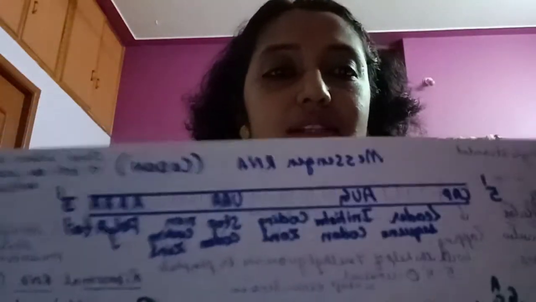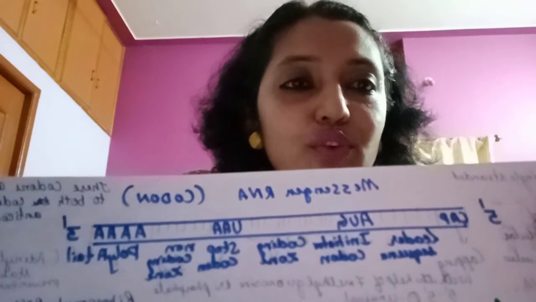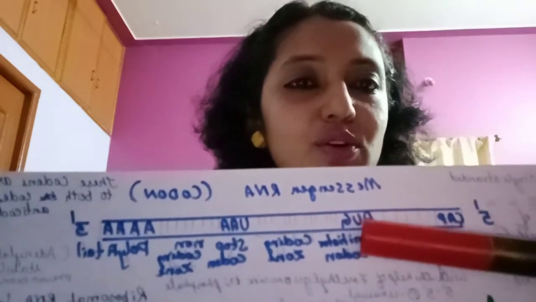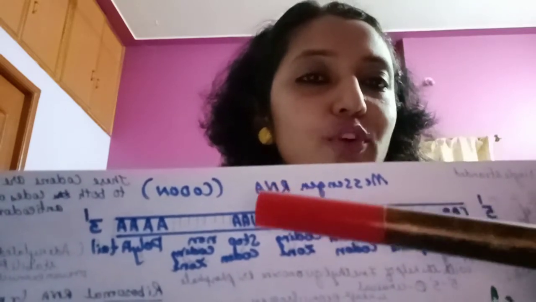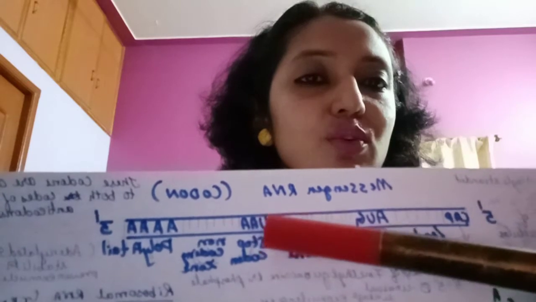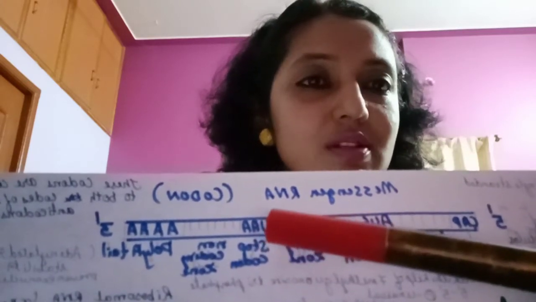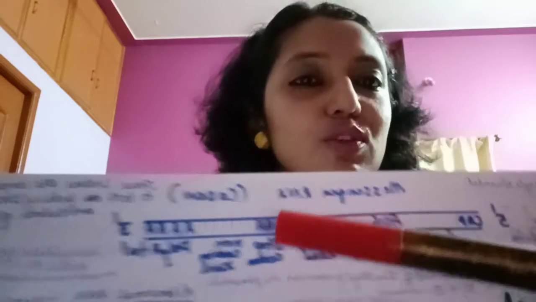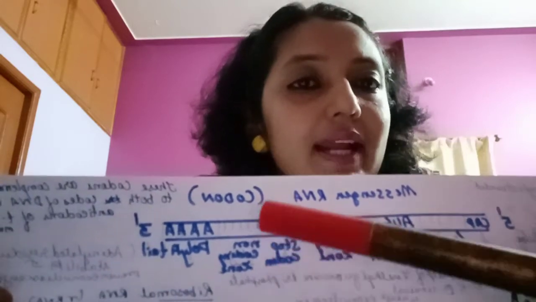So let us understand the whole process. At the 5' end, there is a cap followed by a leader sequence, followed by an initiator codon, followed by a coding zone, and following that the terminator codon. Here it is UAA, but there are 3 terminator codons, UAA, UGA and UAG. These are the stop signals where the synthesis stops.